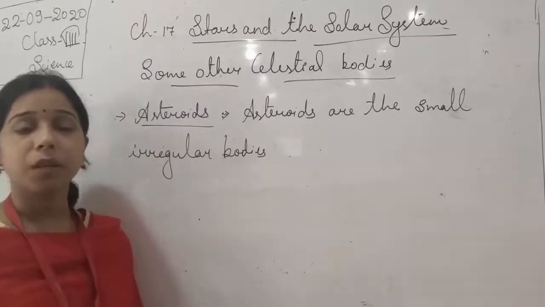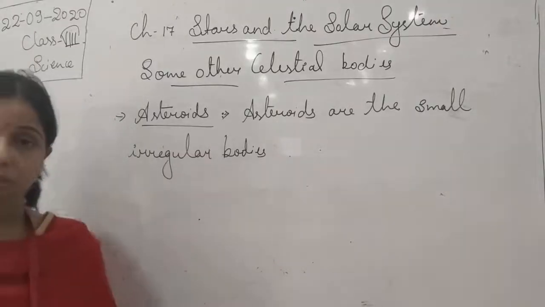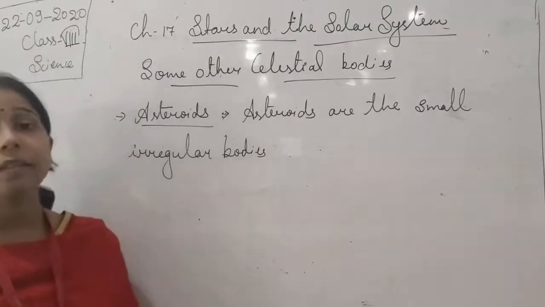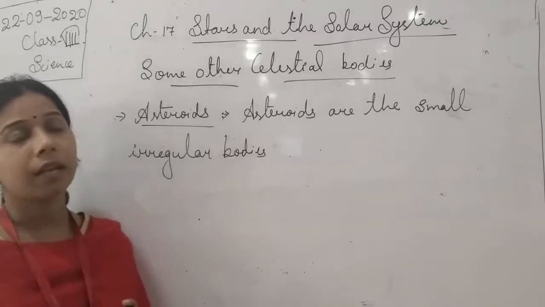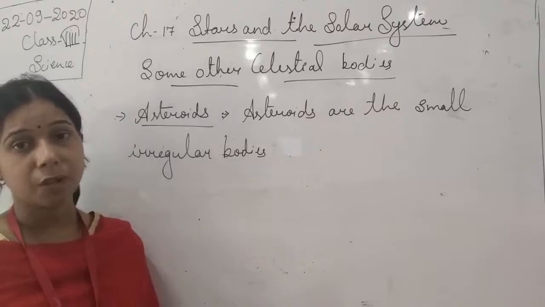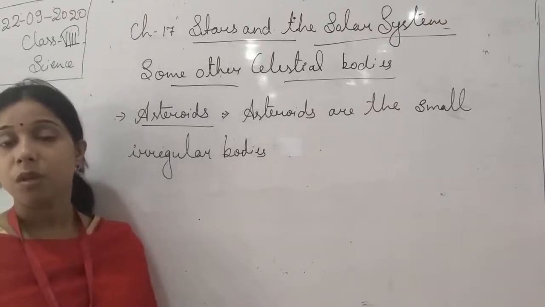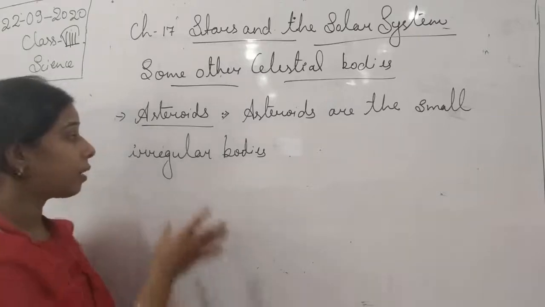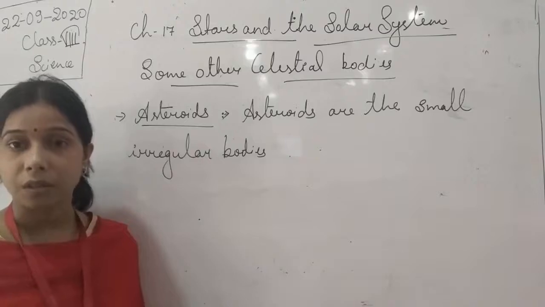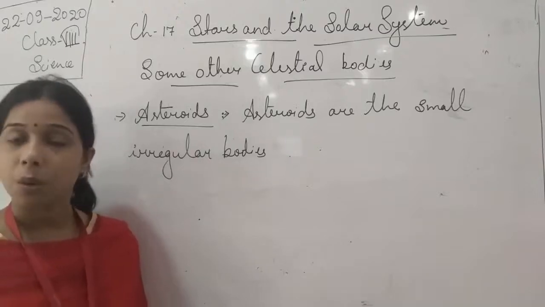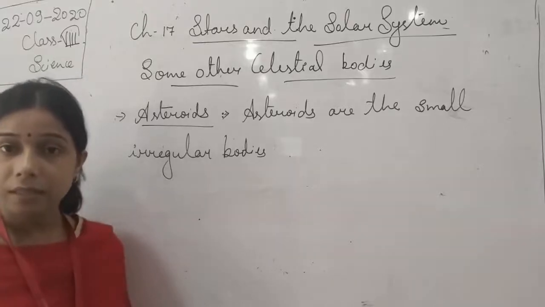We cannot say that asteroids will have the same kind of shape. It is irregular, which means it can be of any shape. There are asteroids in a spherical shape, and there are asteroids in an elliptical shape also. So when we say irregular bodies, it means the shape is not regular, the shape is not defined. It can be of various shapes.